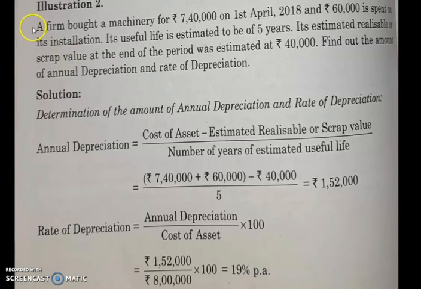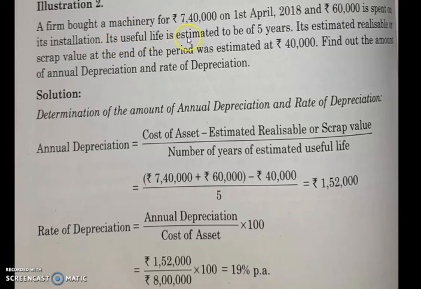Okay students, now let us do a problem. A firm bought a machinery for rupees 7,40,000 on 1st April 2018. The cost of that machinery is 7,40,000, and rupees 60,000 is spent on its installation. So the machinery is purchased for 7,40,000, and the installation of that machinery cost rupees 60,000. In total, that firm has to spend 8 lakh, that is 7,40,000 plus 60,000, for that machinery. So the cost of that machinery is 8 lakh.